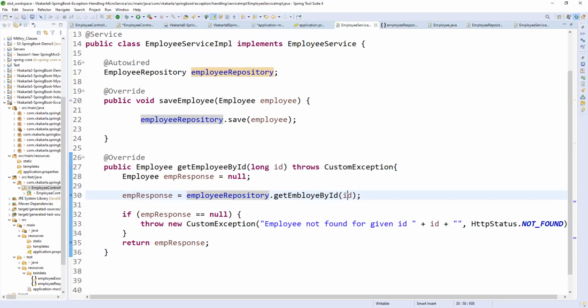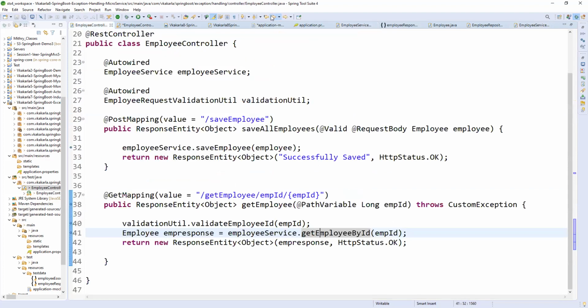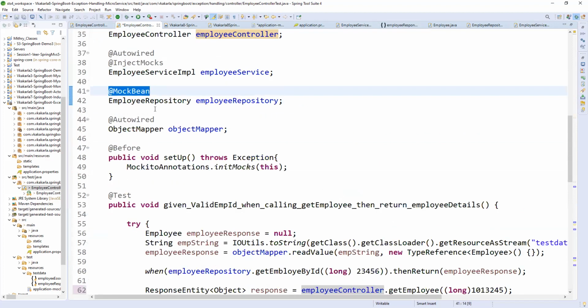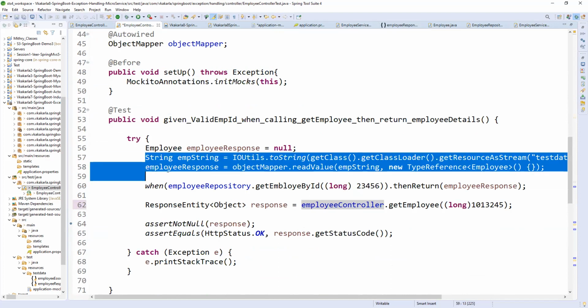If it is the normal case, it will directly go to the database. So I don't want to hit the database. Simply I want to do the mock here instead of a real object. I'm doing a mock, which means I'm enabling a dummy object in my test case. So that is what the mock bean is here. If it is a mock bean, it will not hit the actual database. If it does not hit the actual database, where do you get the response? That response you are preparing here.